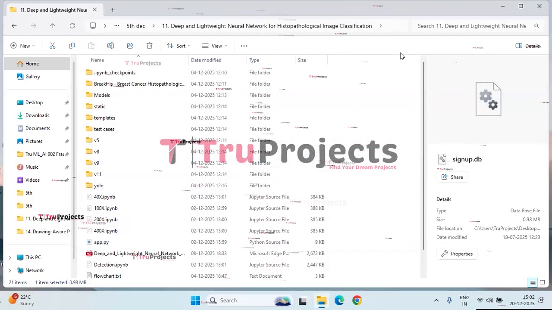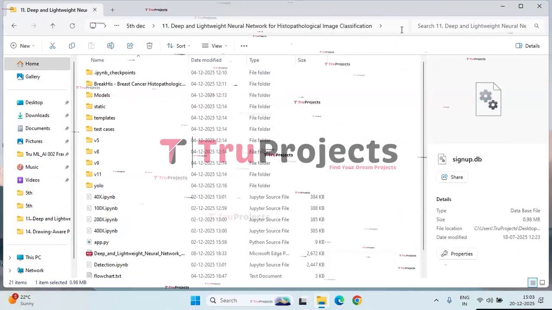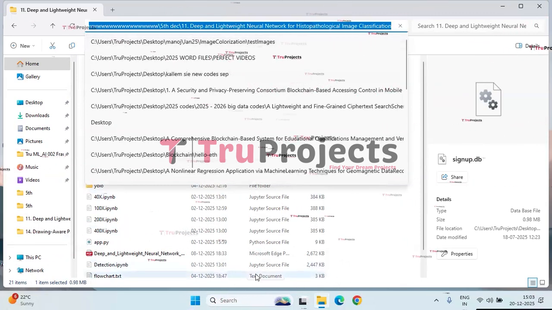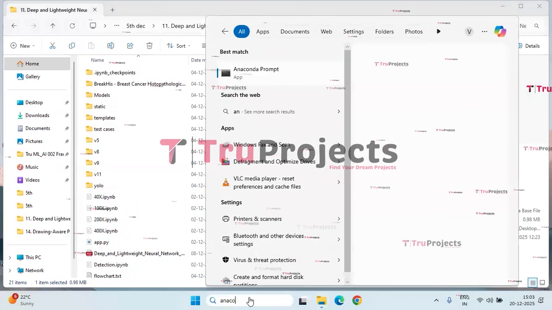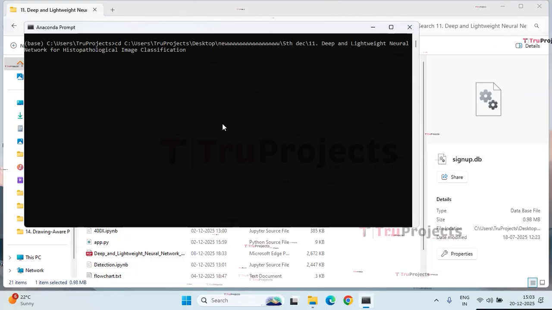Now, coming to the execution of the project, firstly, copy the path of the code folder from the address bar of the file explorer. Then, open Anaconda prompt. By using the command cd followed by a space, paste the copied path in the Anaconda prompt.